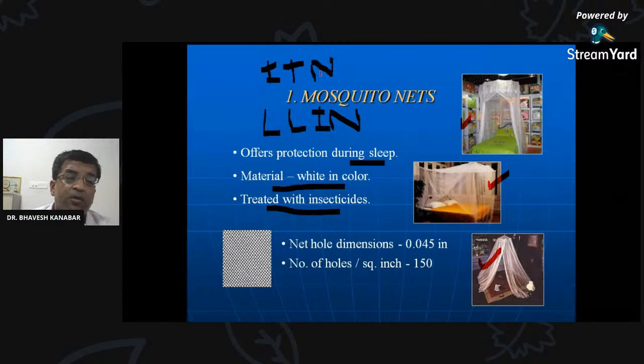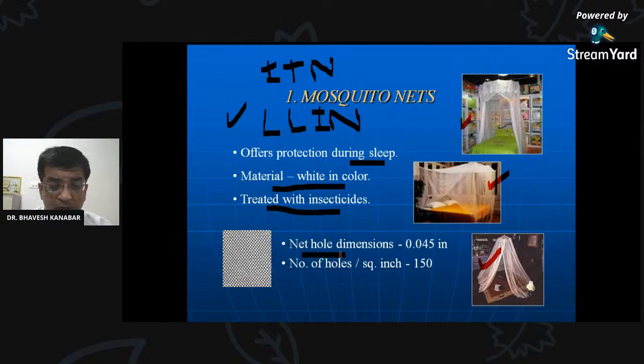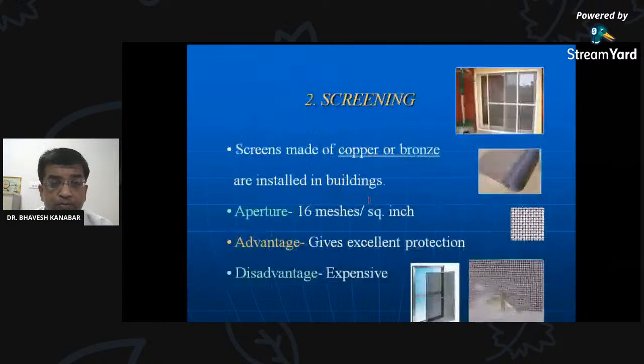Then there is one terminology, that is LLIN, long lasting insecticide treated net. It means that while manufacturing the nets, deltamethrin is treated into the manufacturing material of the net. So it will have a long lasting effect for 5 years. For 5 years it will give protection against the mosquito. Here you need to remember the net hole dimension, that is 0.045 square inch, and the number of holes per square inch is 150. 150 holes should be there. This can be asked in your MCQ also.